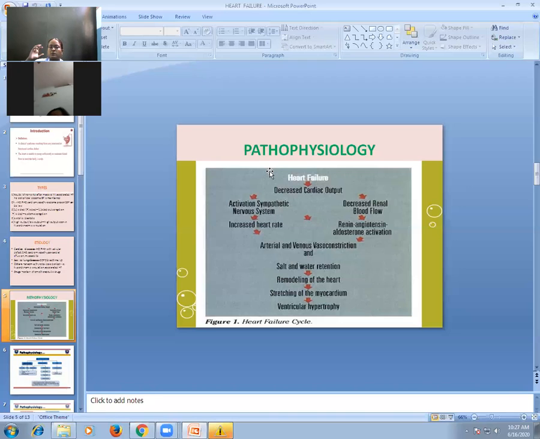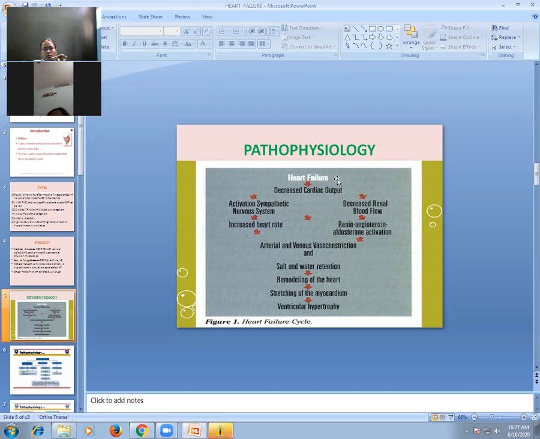Or many times, another purpose of activation of this compensatory mechanism is redistribution of blood. Means blood is redistributed from other tissues of the body to vital organs, because preventing damage to vital organs is more important. So blood is distributed to vital organs. So that is the aim of compensatory mechanisms. Which are these compensatory mechanisms which get activated when your heart fails?